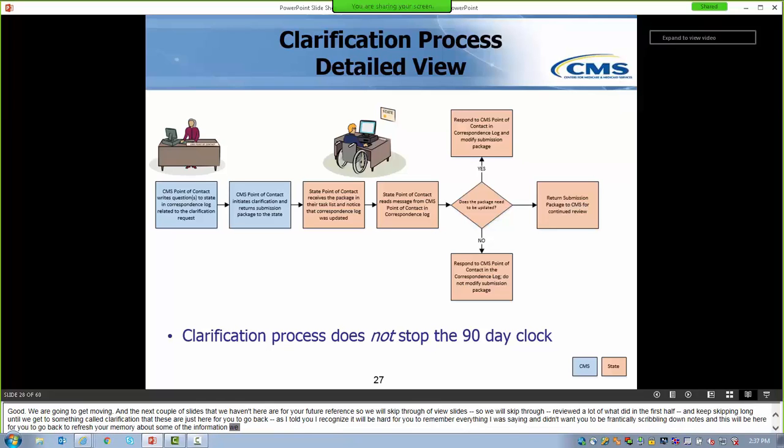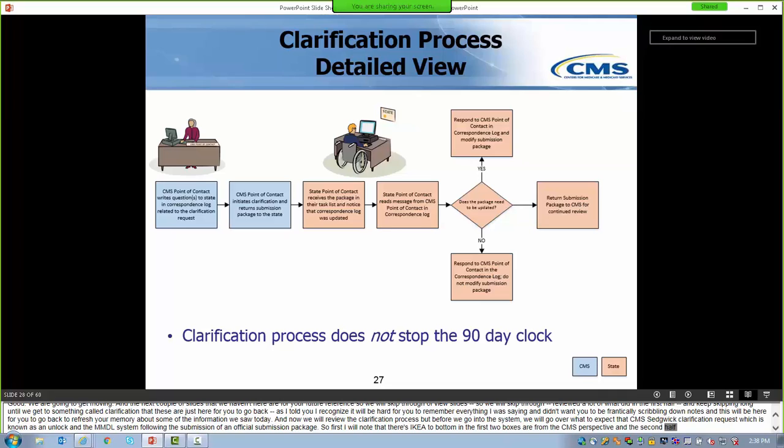But before we go into the system, we're going to go over what to expect if CMS sends you a clarification request, which is known as an unlock in the MMDL system following the submission of an official submission package. First, I'm going to note that there is a little key at the bottom. The first two boxes are from the CMS perspective, and the second half of this is for the state.